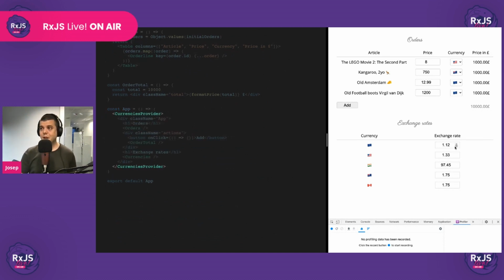So now nothing works. Still nothing works, but at least the currencies are coming from context. All right, cool. Let's make something work. Let's make the exchange rates work.